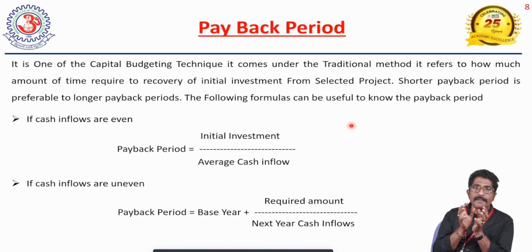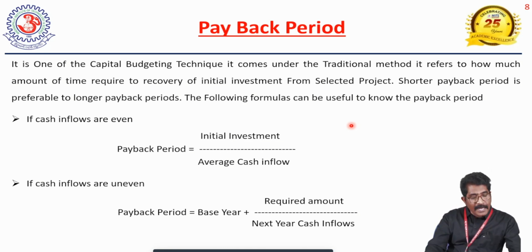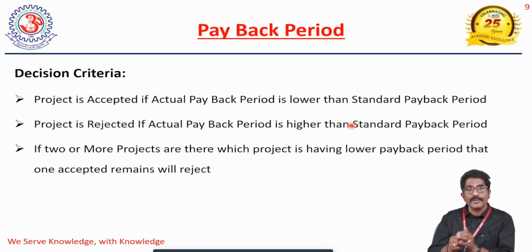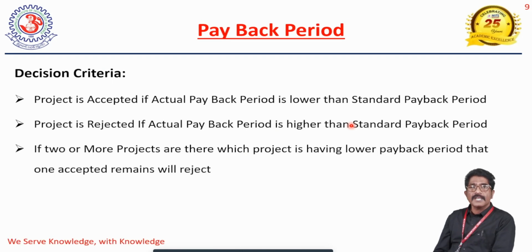So the payback period refers to the number of years required to recover our initial investment in a specific project. But how are we going to take the decision under the payback period? That is important. The project is accepted if the actual payback period is lower than the standard payback period.